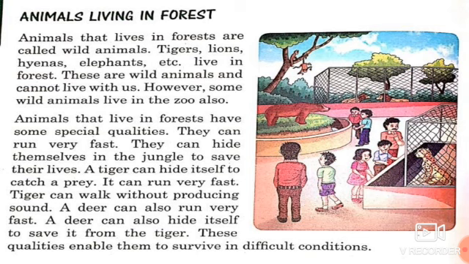Animals that live in forests have some special qualities. They can run very fast. They can hide themselves in the jungle to save their lives. A tiger can hide itself to catch prey. It can run very fast. A tiger can walk without producing sound. A deer can also run very fast. A deer can also hide itself to save itself from the tiger. These qualities enable them to survive in difficult conditions.